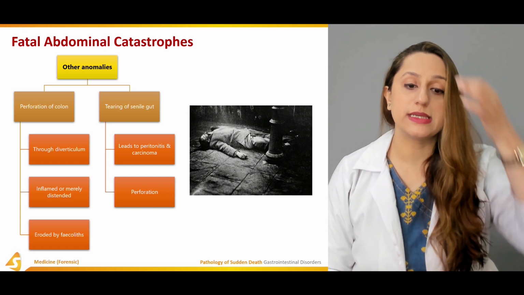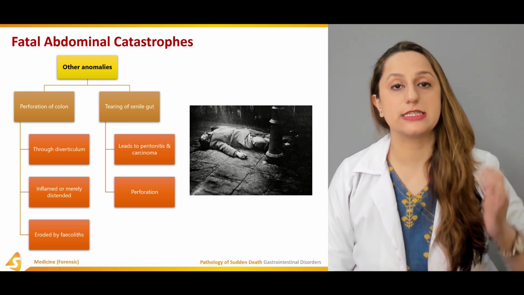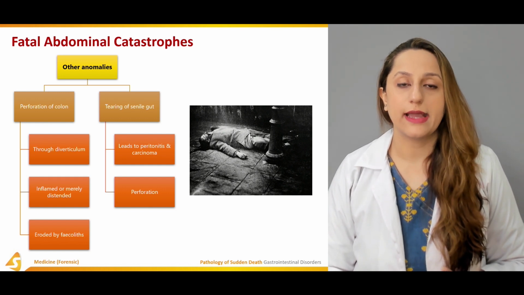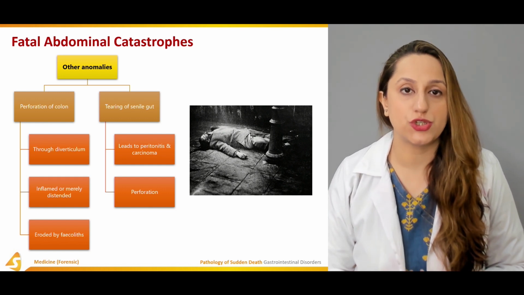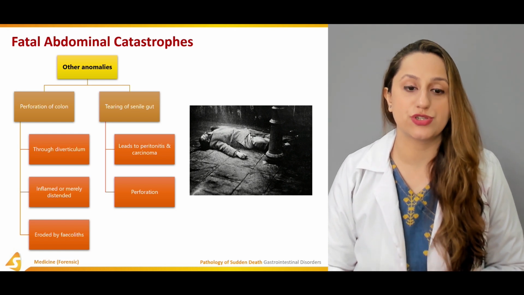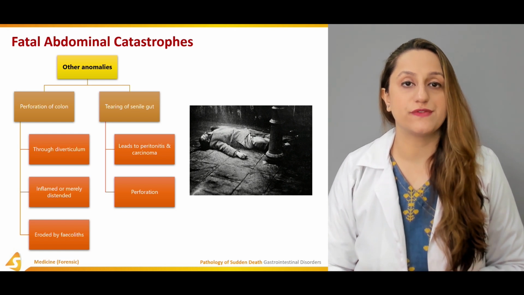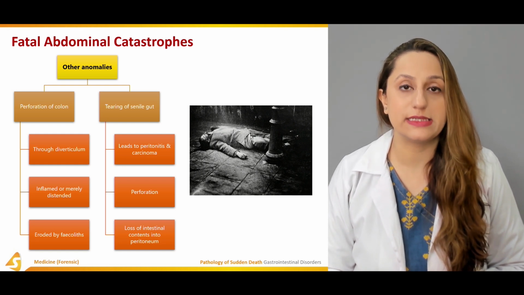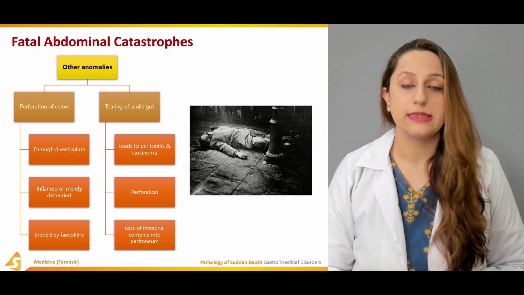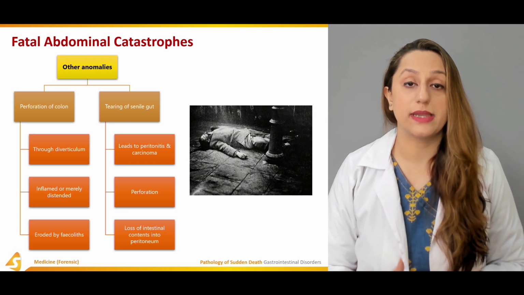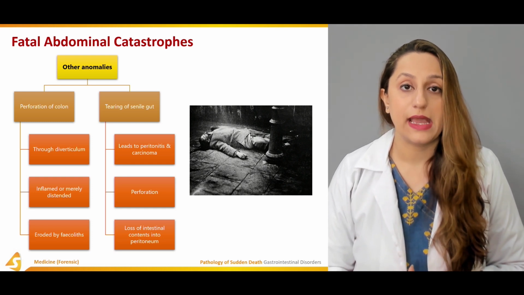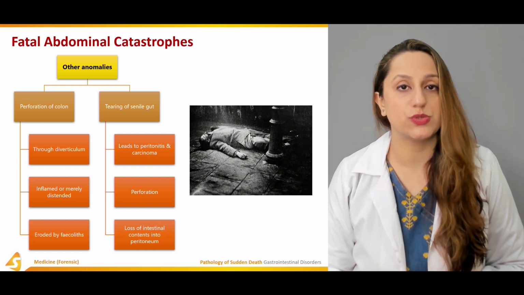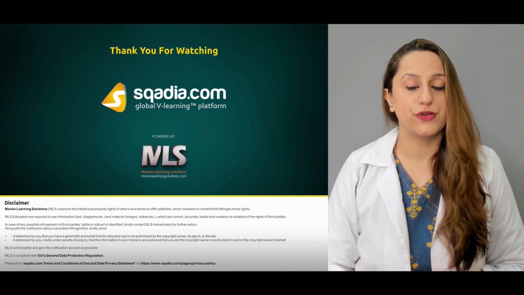Then perforation is seen in a lot of cases due to overdistension, or it can be due to an ulcer, or an inflammatory condition can lead to perforation of the gut as well. And then we can have the loss of intestinal contents into the peritoneum. That is again going to lead to a peritonitis-like state, and that is going to be diagnosed after the samples are sent to the histopathologist for further assays.